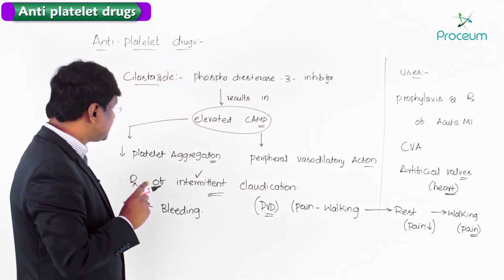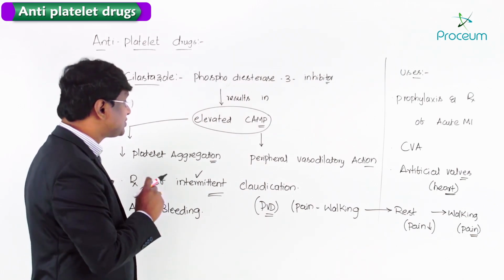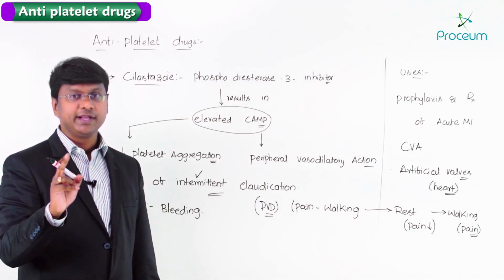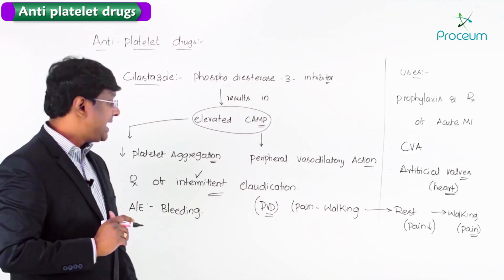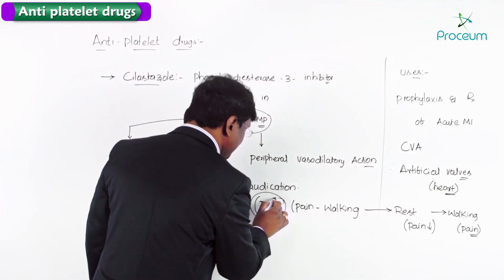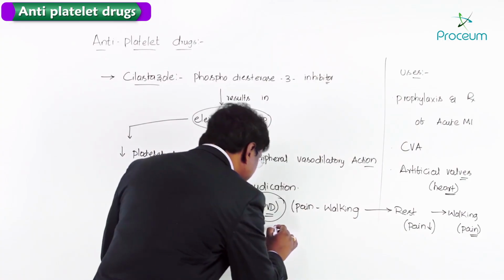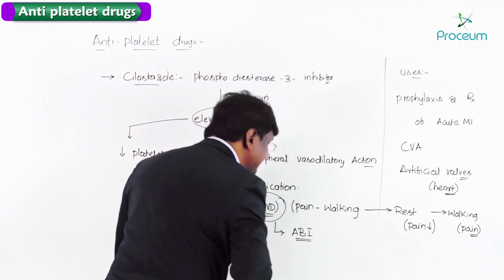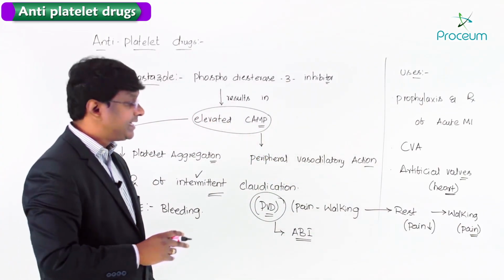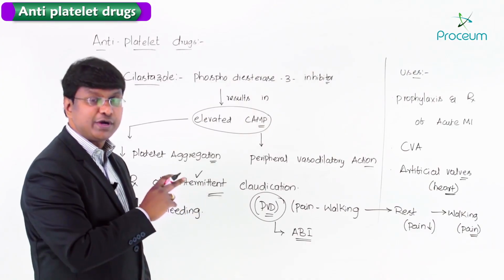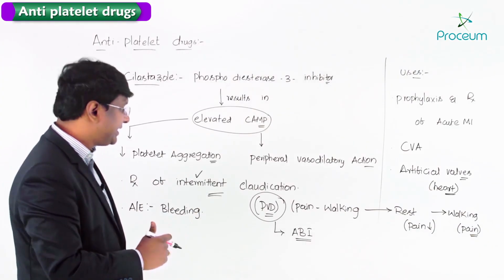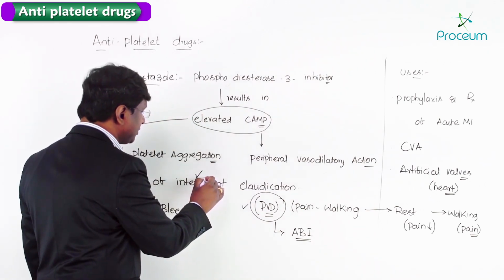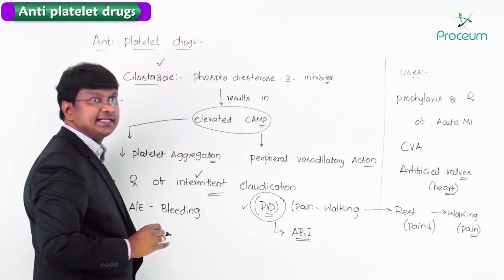This cilostazol, which is used in the treatment of peripheral vascular disease, is given twice daily, once in the morning and once in the evening. And how will you diagnose this peripheral vascular disease? It can be diagnosed by doing ABI. ABI stands for ankle brachial index. If there is any abnormality in the value of the ankle brachial index, then we can diagnose that the individual has peripheral vascular disease leading to intermittent claudication, for which we need to give cilostazol.